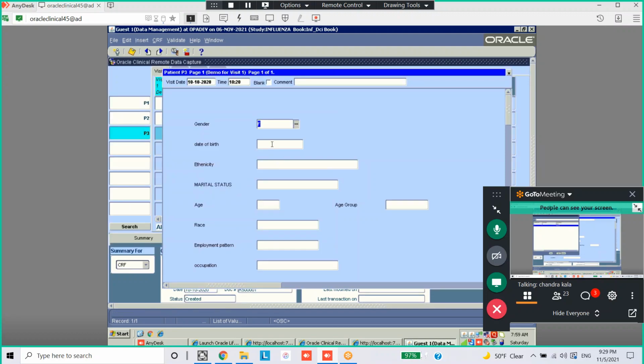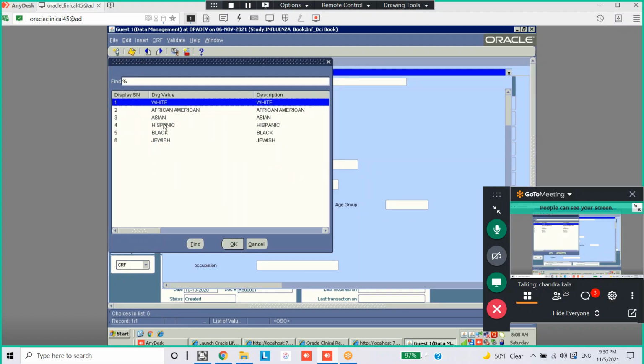Right. Date of birth. You do one thing, Nandini. Here you just create one discrepancy. Create one univariate, create one manual. Okay. So both we can practice at a time. Here there is no difference. This is manual, this is univariate, this is multivariate. All will be displayed down the window on the discrepancy tab.